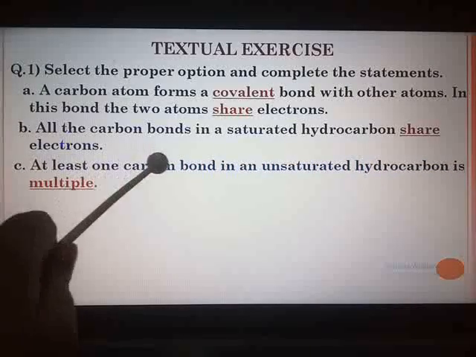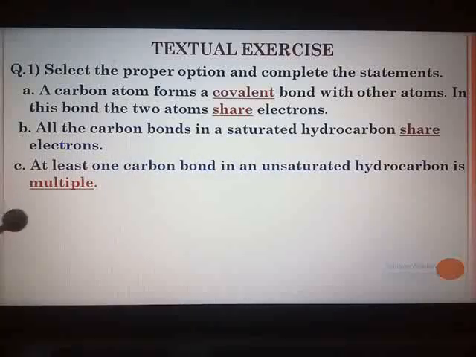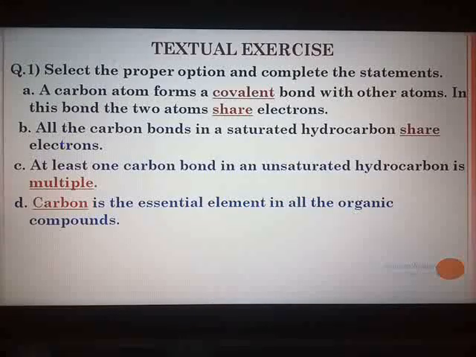At least one carbon bond in an unsaturated hydrocarbon is, for a hydrocarbon to be unsaturated, the carbon to carbon bond is either a double bond or a triple bond. Means from the options, the answer is multiple, not a single bond, but multiple. Next one, dash is the essential element in all the organic compounds. We have seen carbon is the essential element in most of the foodstuffs, your clothes, fuels, etc.